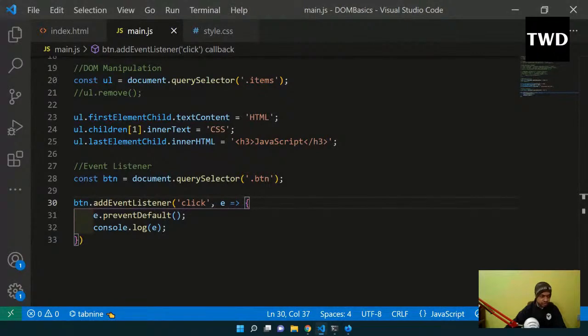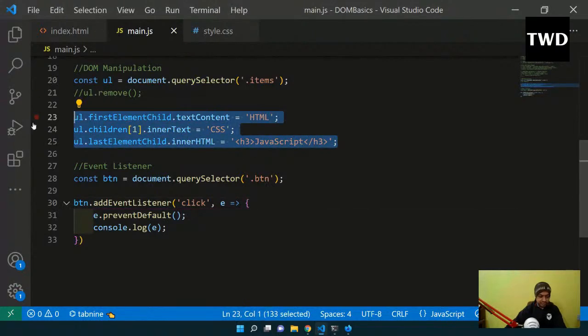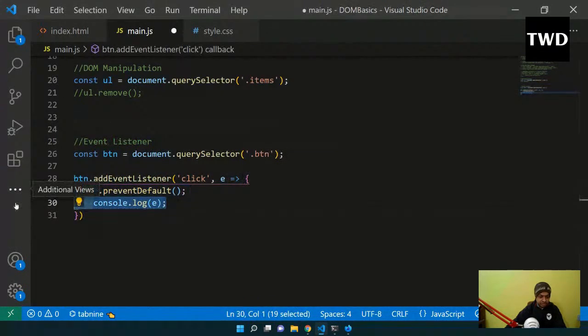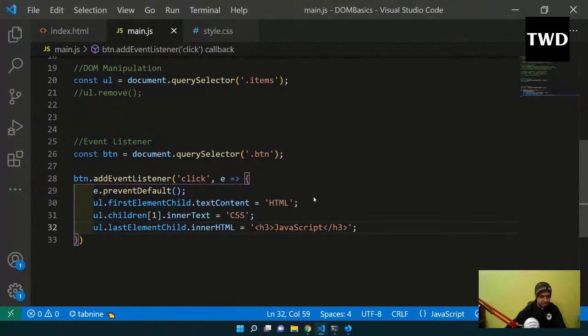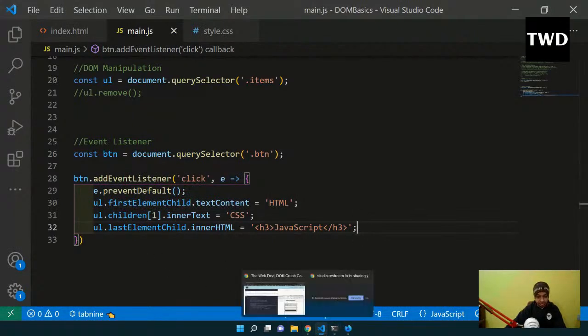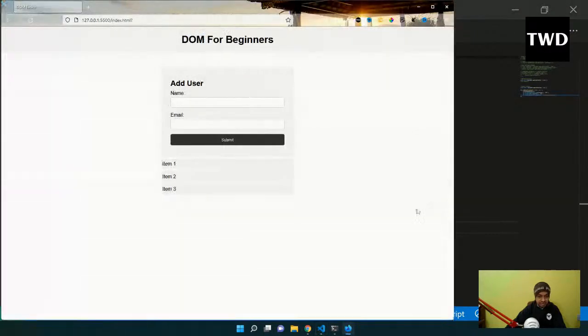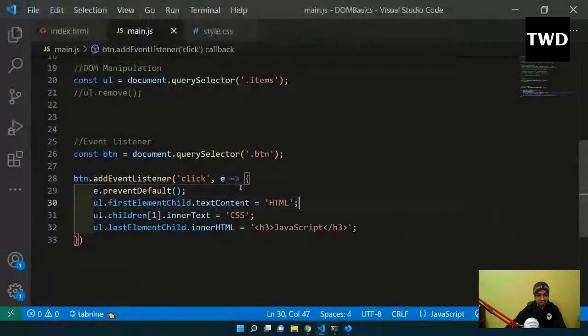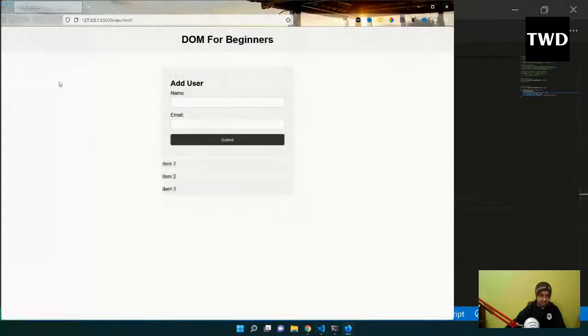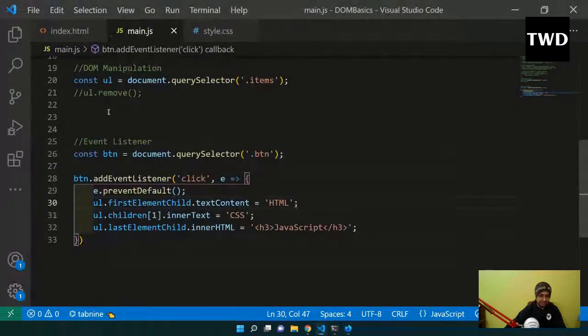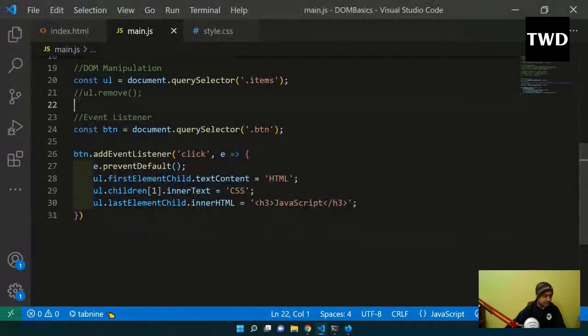We're going to learn more about it later, but right now, the moment I click on this, let this remain here, and let me remove this and save it. This is HTML, CSS and JavaScript, and I want to change it at that time. If I come back here, I can remove item 1, item 2, and item 3 is there. The moment I submit it, see, it has been changed. The moment I submit it, this runs and this has been changed. Although this is temporary, I can do it again. So I've done it like this and it is working fine.